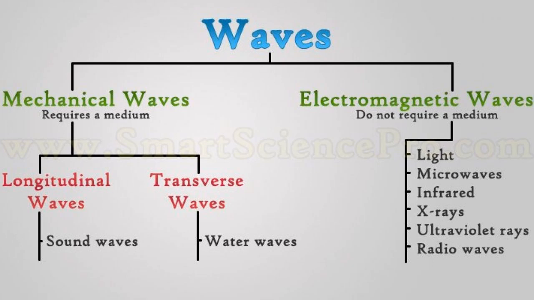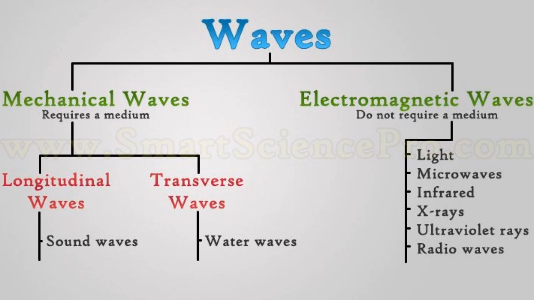And next, electromagnetic waves. This is the most common medium of communication nowadays. Also, it has very high usage in technologies. Electromagnetic waves do not require a medium for their transportation.